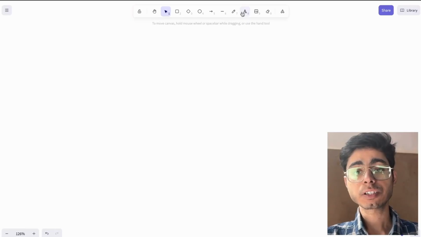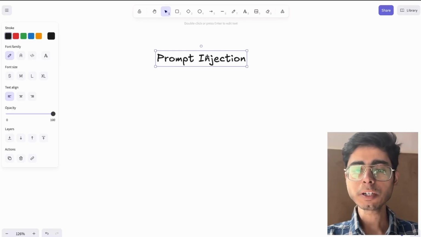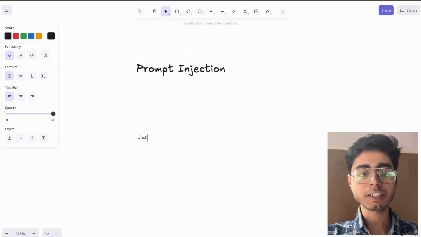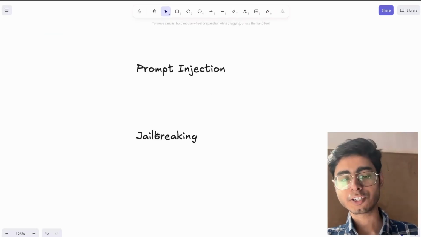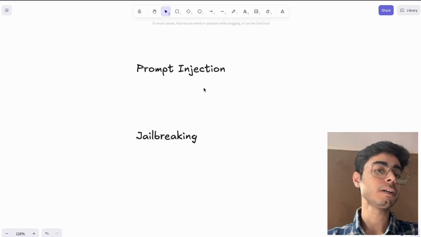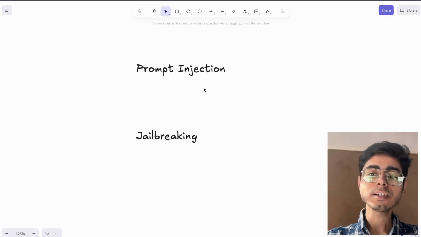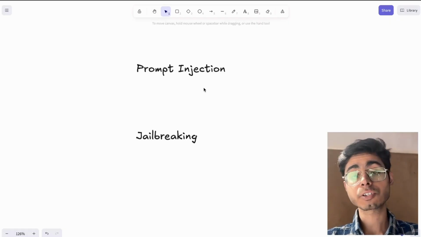Okay, let's see the next term, which is prompt injection. And let's also take the next term, which is going to be jailbreaking. Let's see them side by side. So these are the next two terms, prompt injection and jailbreaking. These two are basically cybersecurity vulnerability attacks that you can do on an LLM to generate things that it should not generate, or to do things that it should not do, or is restricted to do.